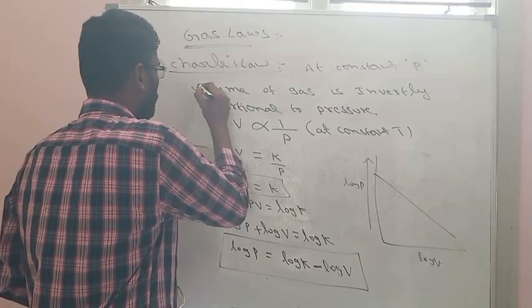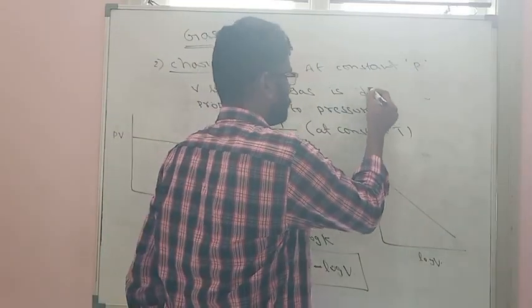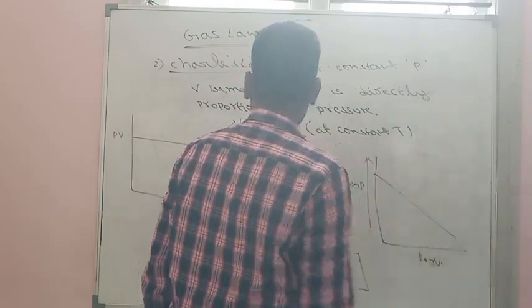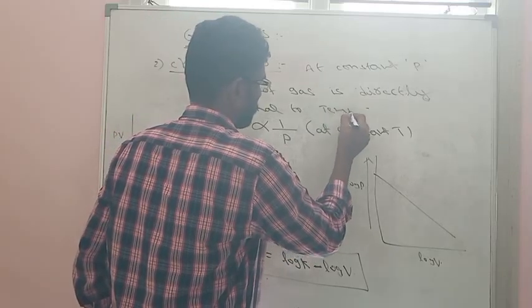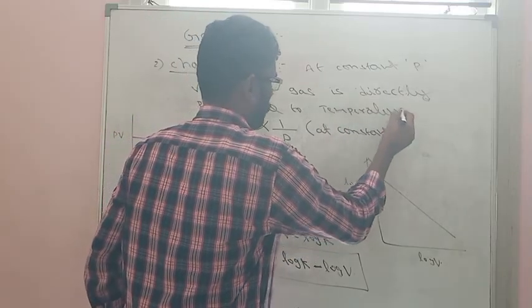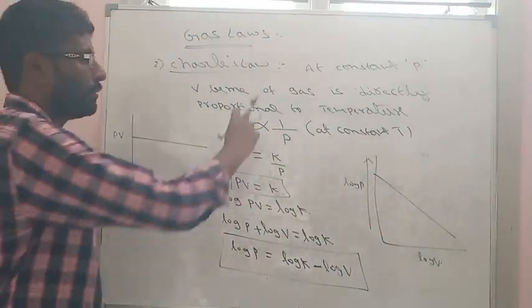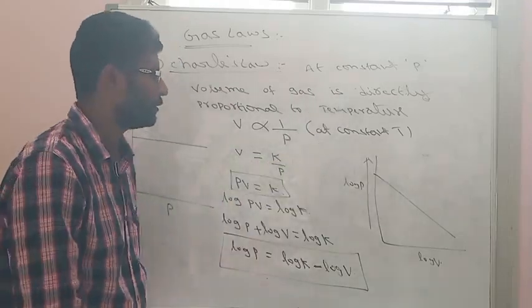At constant pressure, the volume of a gas is directly proportional to temperature.